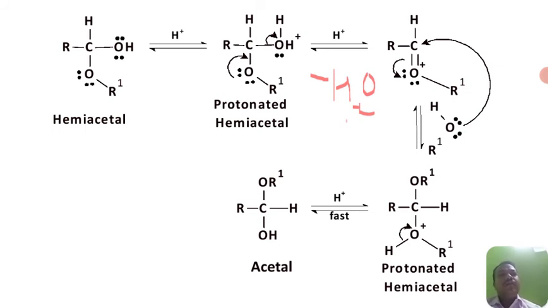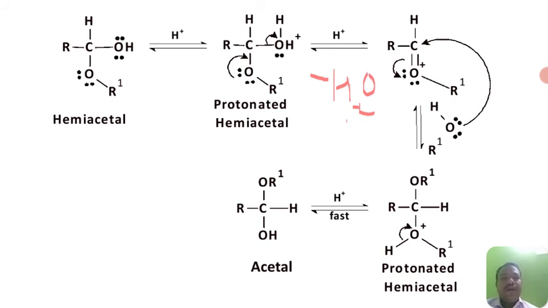This intermediate, which has positive charge on the oxygen, will be attacked by another molecule of alcohol to form protonated hemiacetal. Again there is a loss of proton from the protonated hemiacetal and it gives you acetal.